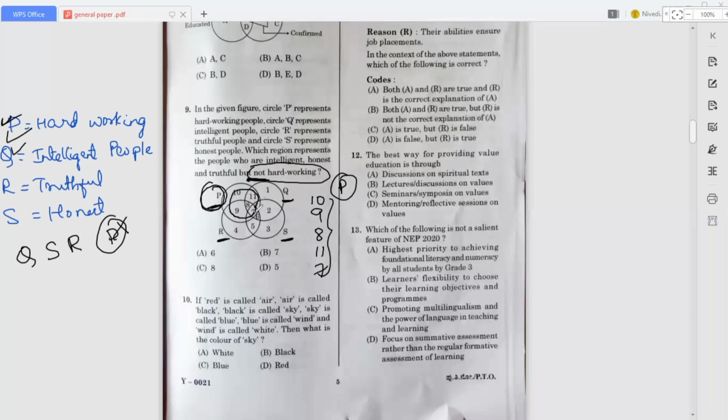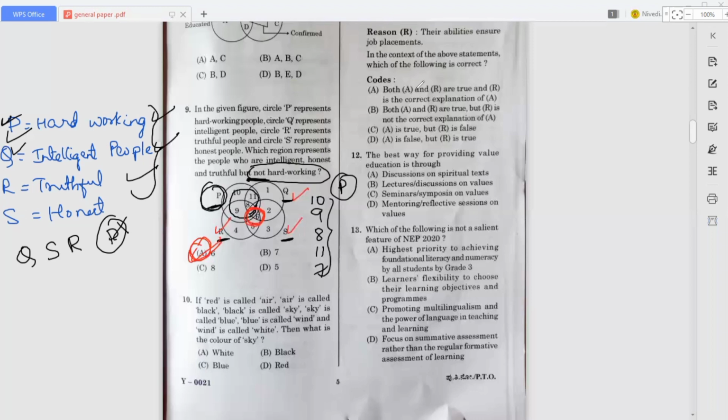So apart from these, the only region which belongs to the remaining three is the middle one. You can see 6, right? This belongs to intelligent, truthful, and honest. That's why option A, 6, is the correct answer for this question.